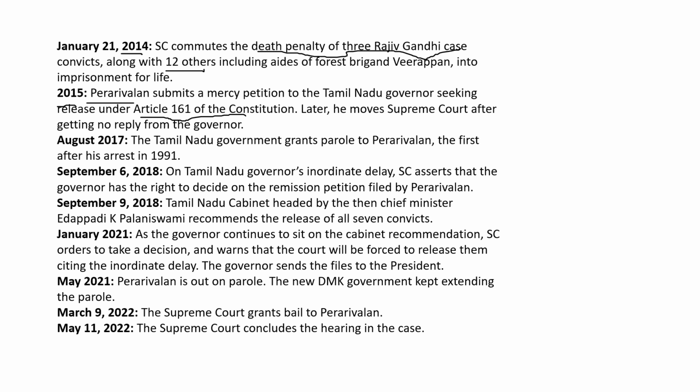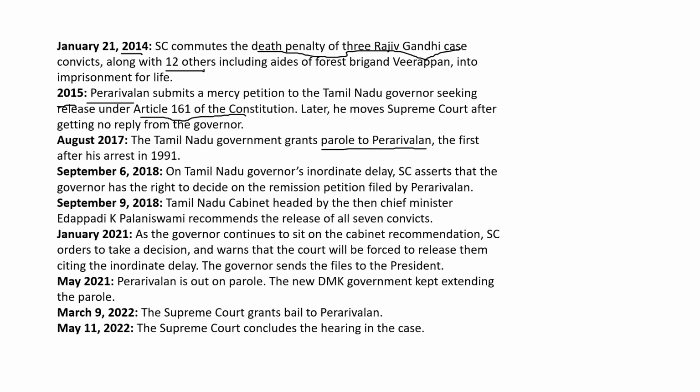Then in August 2017, the Tamil Nadu government granted parole to Perarivalan. Parole is different from bail. Parole is granted for 1 month on the promise of good behavior to a prisoner, and then he has to be brought into jail again. But this fellow was given parole by the government. They kept on giving parole for days and days, months and months. So that is the reason why he was out.